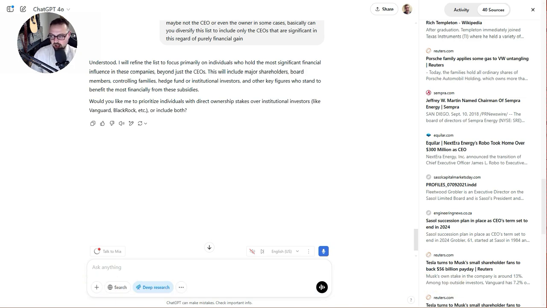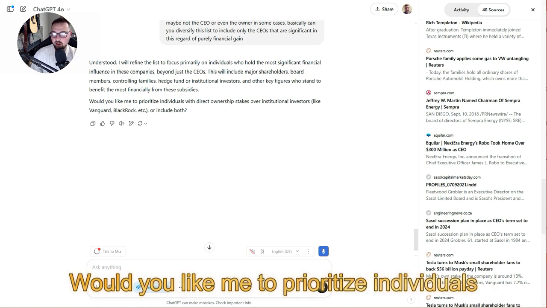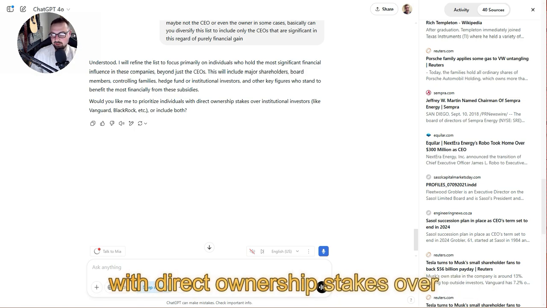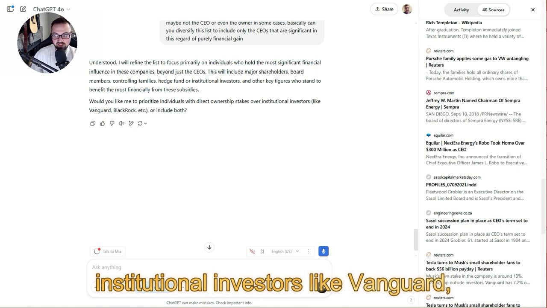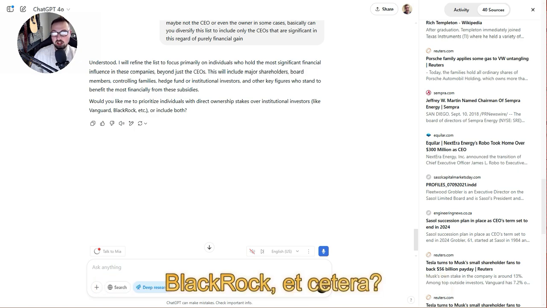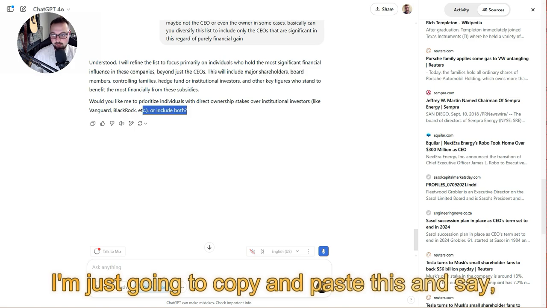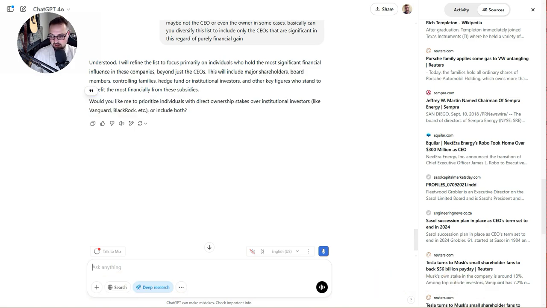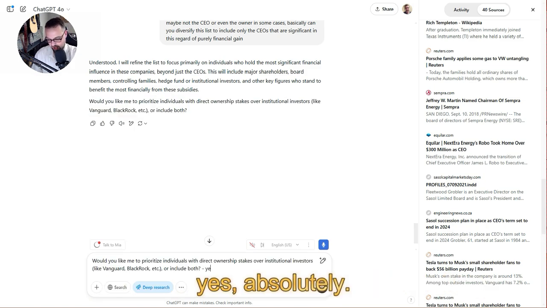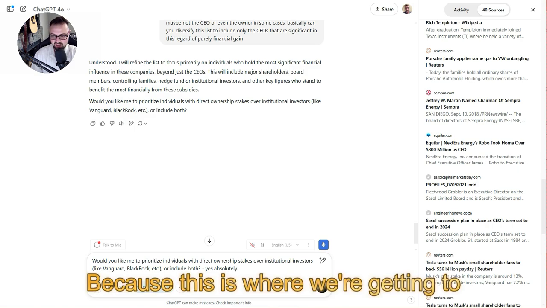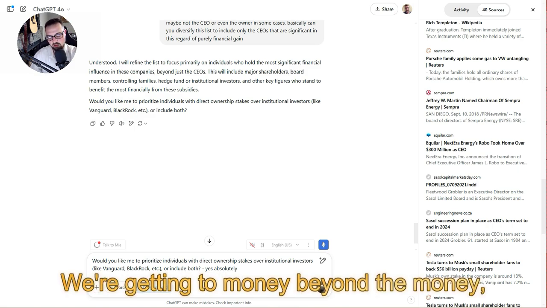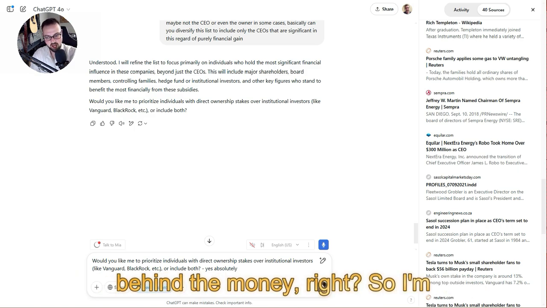Okay. So this is really fascinating, right? It says, would you like me to prioritize individuals with direct ownership stakes over institutional investors like Vanguard, BlackRock, etc.? And I'm just going to copy and paste this and say, yes, absolutely. Because this is where we're getting to deep money. We're getting to money beyond the money, behind the money, right?